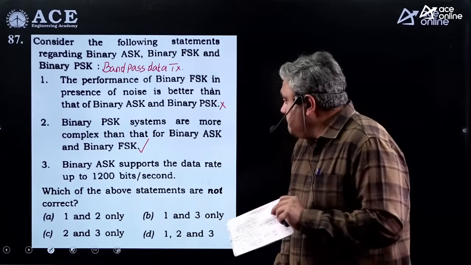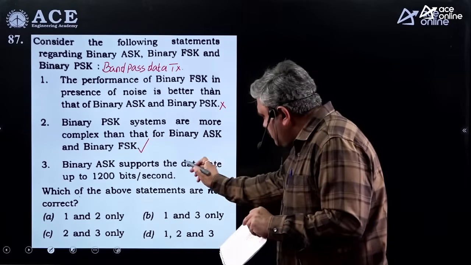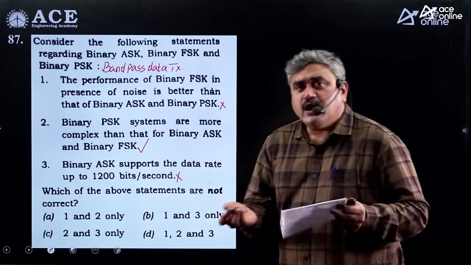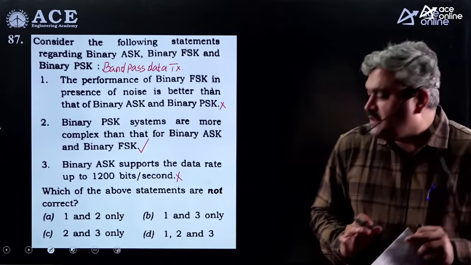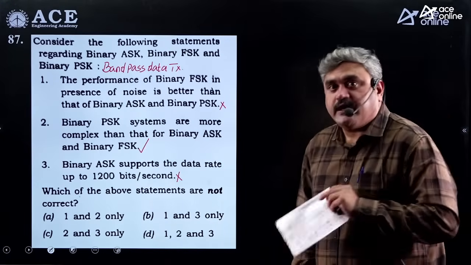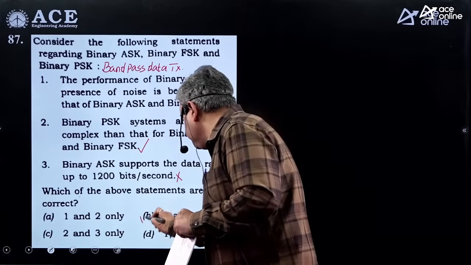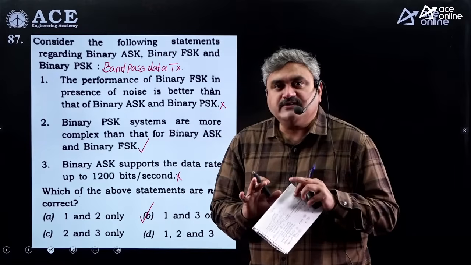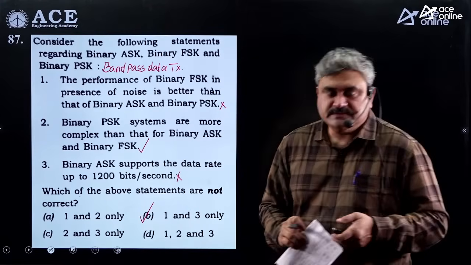Binary ASK supports the data rate up to 1200 bits per second. There is no logic in this statement because the data rate supported can be more or less depending on your application. There is no rule about some number here. So which of the above statements are not correct? False statements. 1 and 3 are false statements. So basically you have to identify the correct statement here. 2 is actually a correct statement. So based on that you can easily eliminate the options.